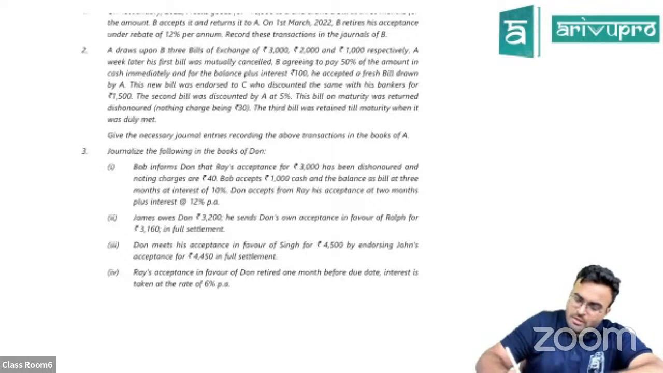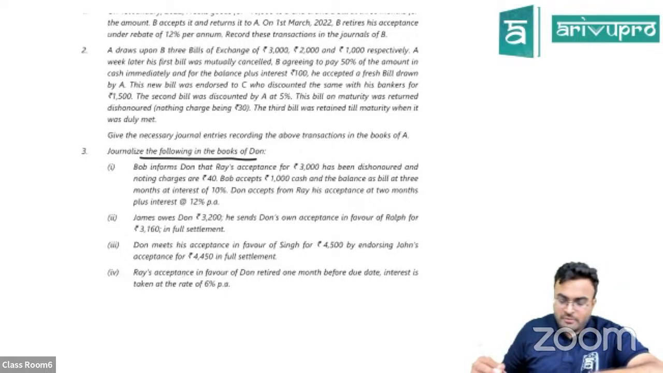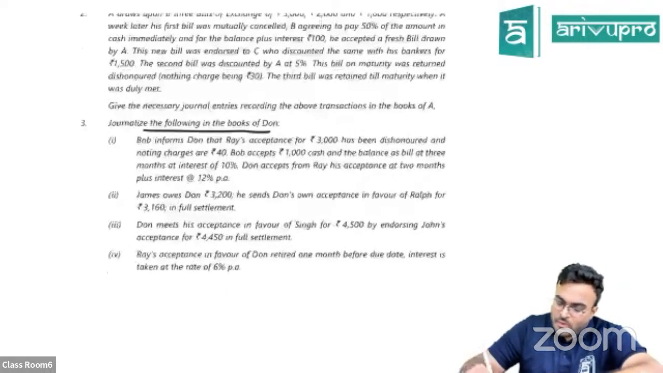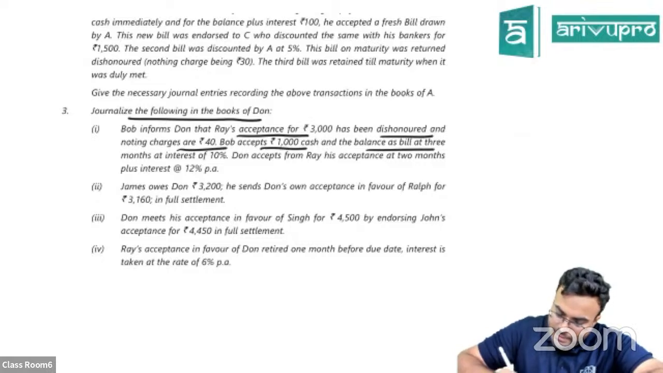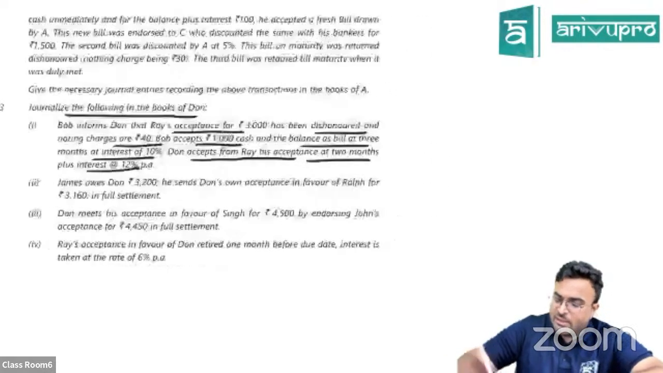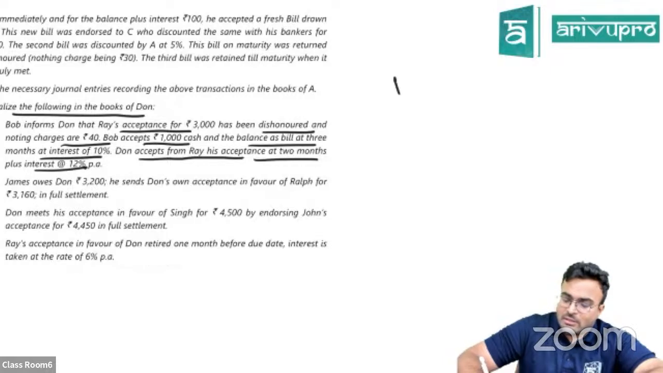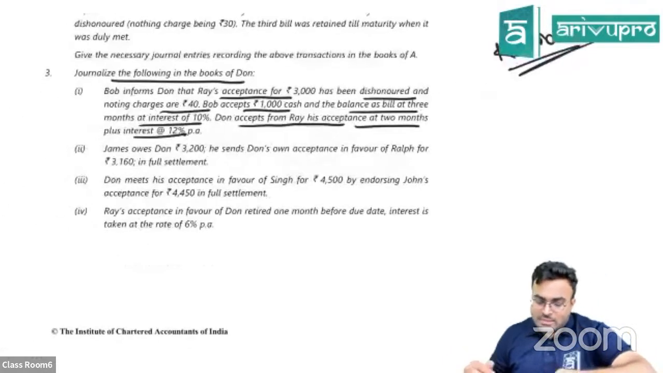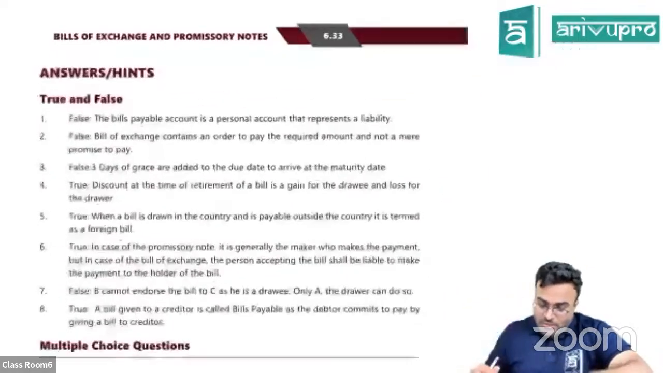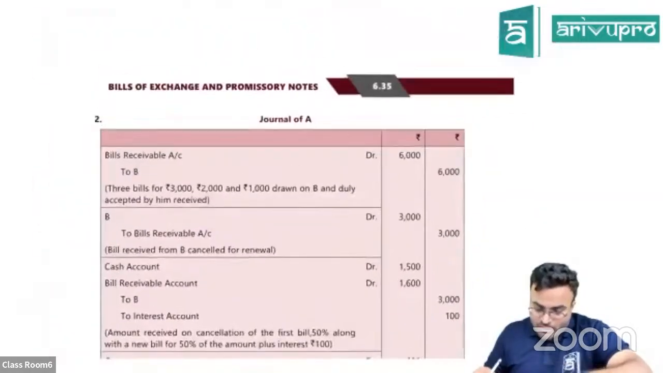Journalize the following in the books of Don. Bob informs Don that Ray's acceptance of 3,000 has been dishonored and noting charges of 40. Bob accepts 1,000 as cash and balance as a bill at 3 months, interest at 10%. Don accepts from Ray his acceptance at 2 months. This is basically like the illustrations, where there is one Katrak question. It is the same as that. Let's go directly into the solutions and discuss from there.